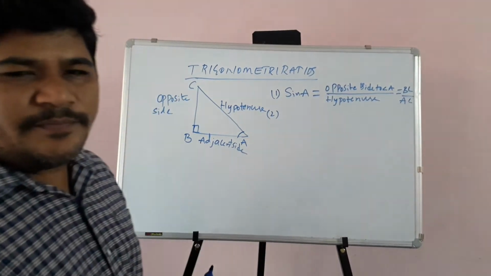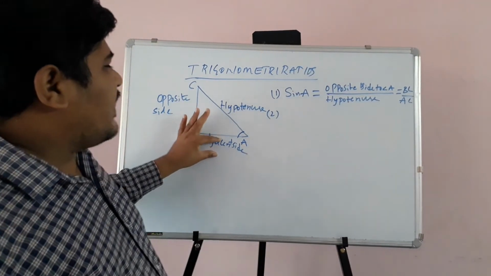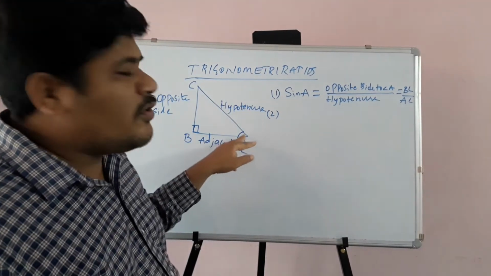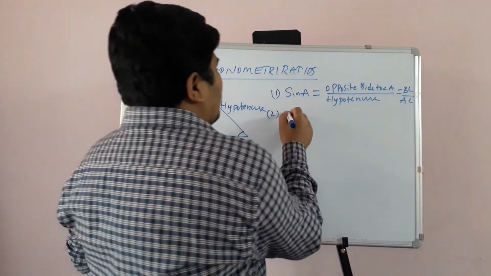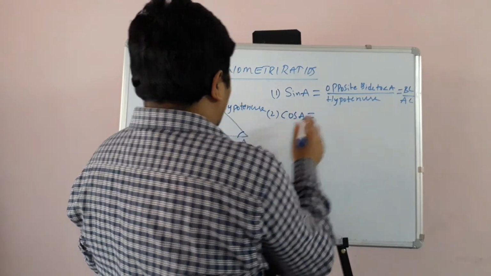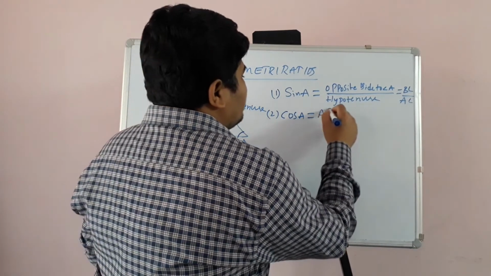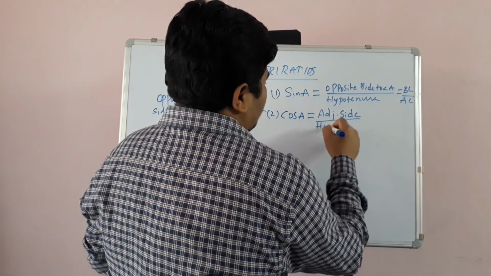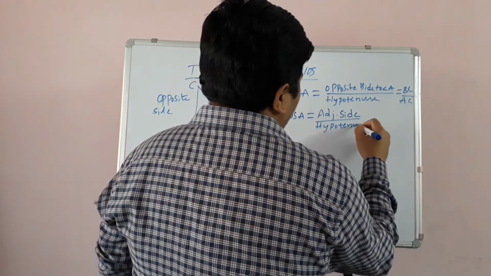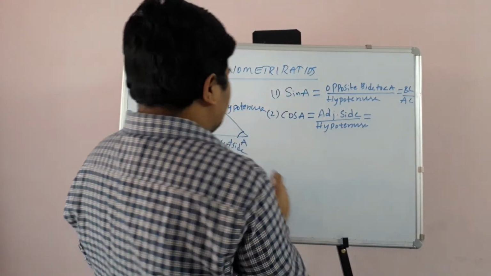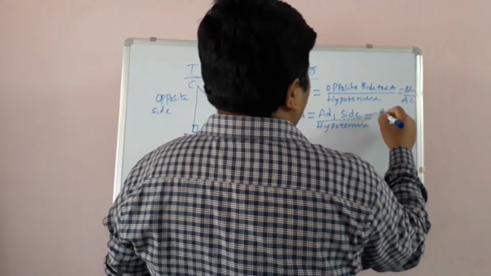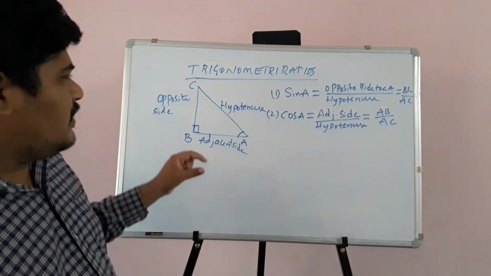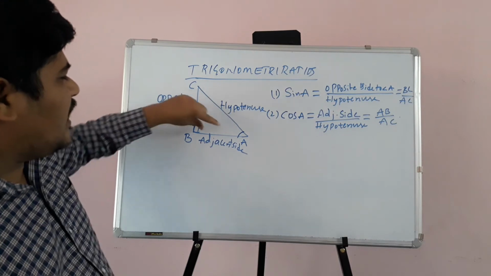So children, this ratio of adjacent side to hypotenuse is called cos, with respect to A. So cos A is equal to adjacent side by hypotenuse. Here the adjacent side is AB and the hypotenuse is what? AC.